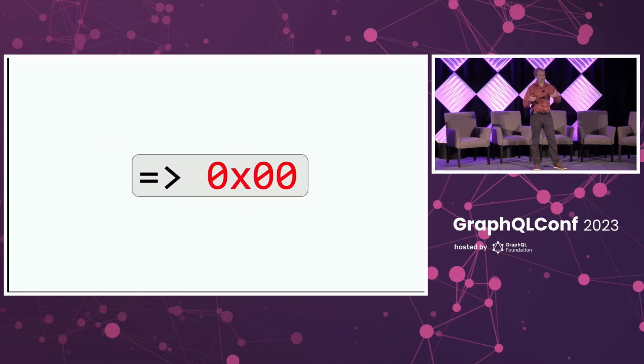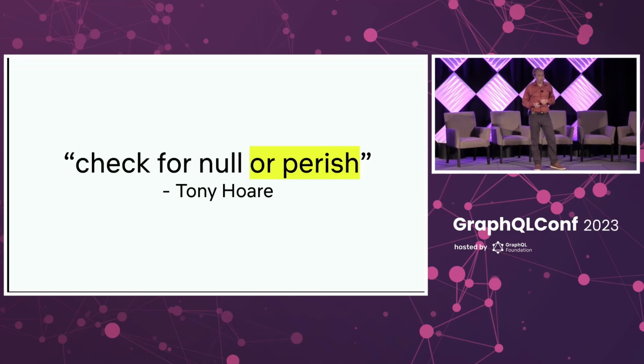And he had this problem of initializing a recursive object that refers to itself, and it's kind of a conundrum. And so he created something known as the null pointer, which is simply a pointer that points to a place in memory that doesn't exist. But this is really a useful thing. And it's not actually the idea of nothing that is a problem. I mean, you could be out of peanut butter. This is just a fact of life, right? The problem is when anything, anywhere, could be null. When the sandwich you thought you were about to take a bite of, suddenly, boom, it turns out it's null. That's the problem. As Sir Tony Hoare said, you have to check for null or perish.